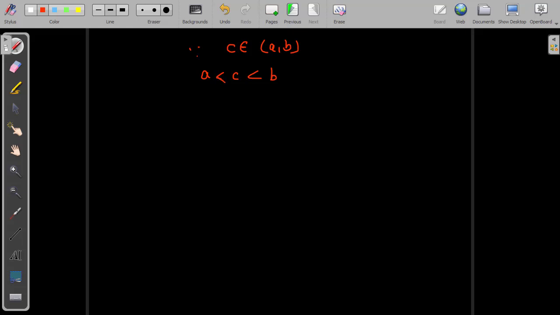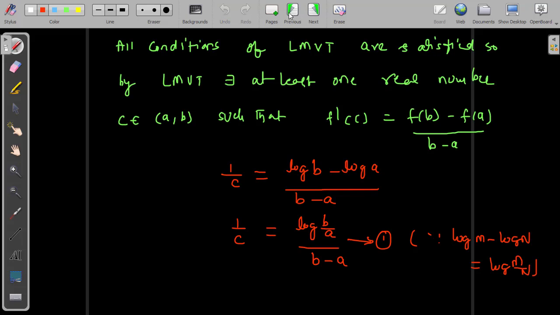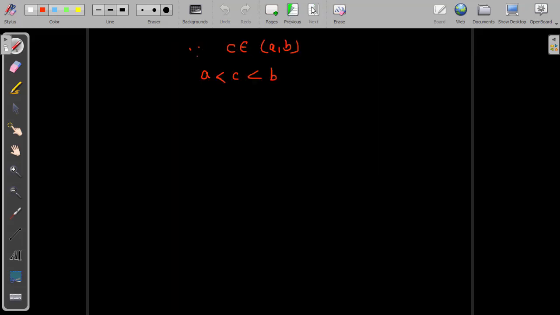After that, I need to substitute from equation 1, 1 by C. But here I have only C, so I will take the reciprocal. Reciprocal means 1 by A. If you take the reciprocal, the inequality sign will change. This will become greater than. Similarly, this is 1 by C, again greater than 1 by B. Take the reciprocal for each term, so change the inequality. This is the simple idea.